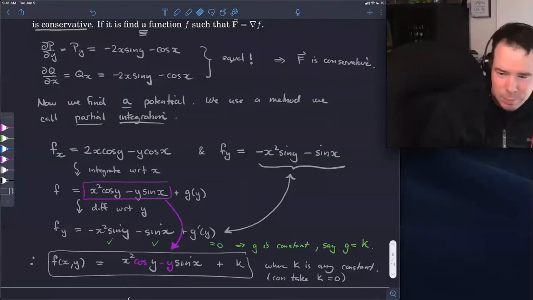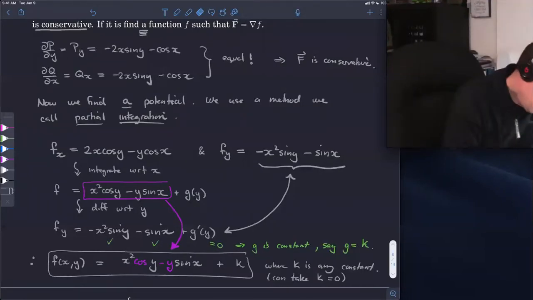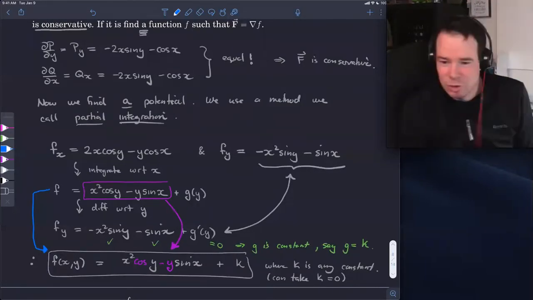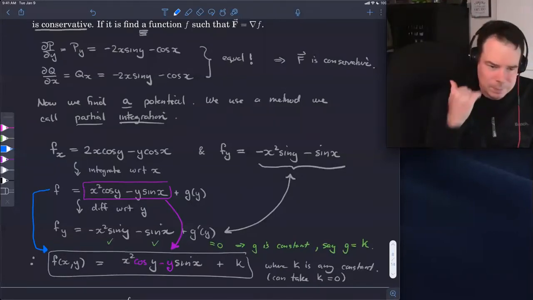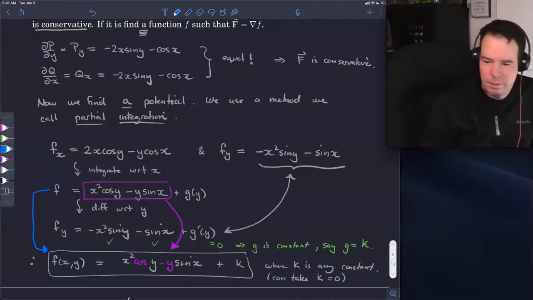So yeah, there's our potential function. I should have been more careful there. That's always a potential spot for disaster. I've already found f, and then that next step was to just make sure we dealt with what g was, and now we've dealt with g, so then we go ahead and write down what f is. All right, thanks for being awake today.